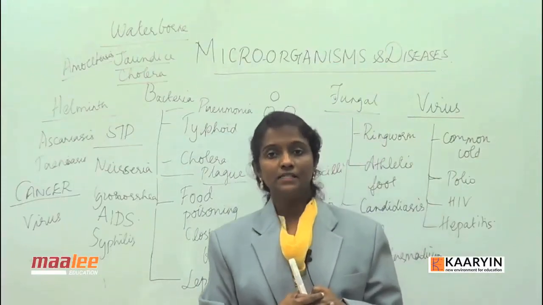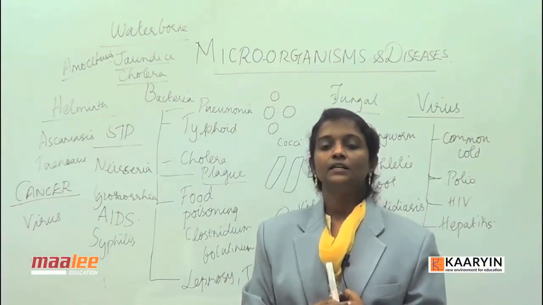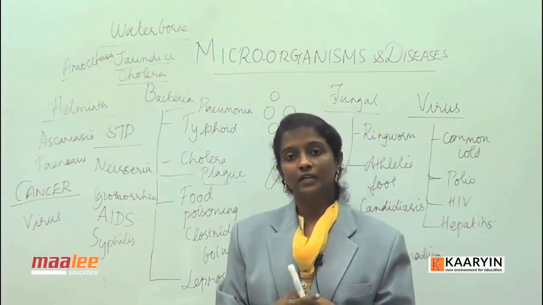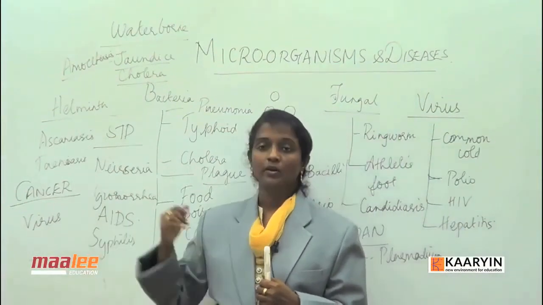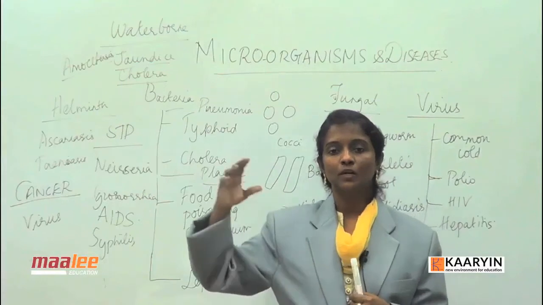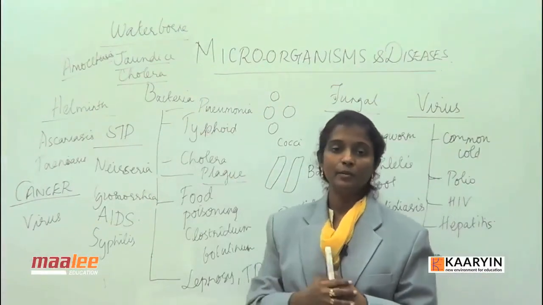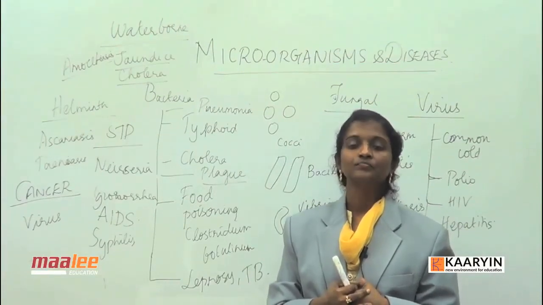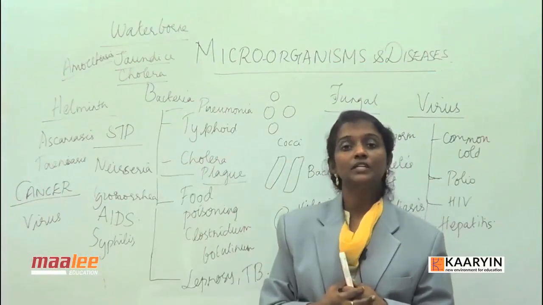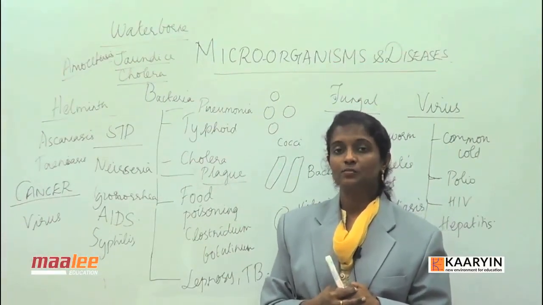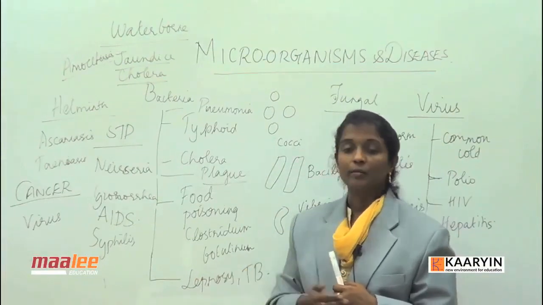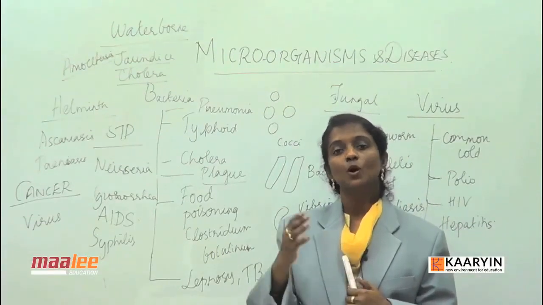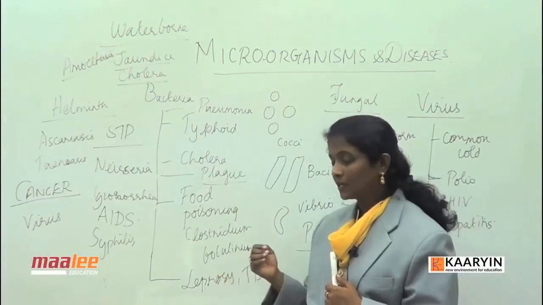Thereby this is also a disease which is caused by viruses, though we call it a cell division problem, a disorderliness in cell division. However, we have come to an understanding that viruses can cause cancer. Likewise, we have antibiotics to control all of this. As I said, the antibacterial antibiotics are from the fungal world, especially penicillin, erythromycin, neomycin. These antibiotics can control diseases within a week's time, but rare exceptions are there. We talk about mycobacterial diseases like leprosy and TB, tuberculosis, where we need a treatment of up to 6 months to 1 year for getting rid of these infections.